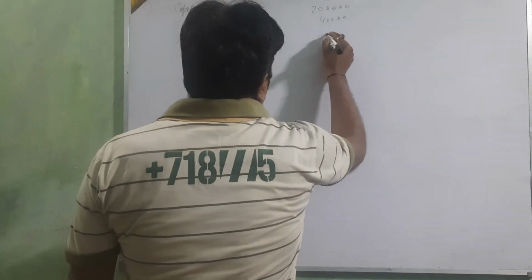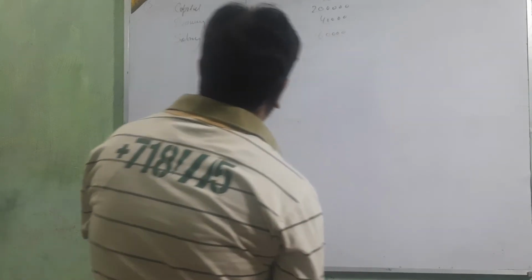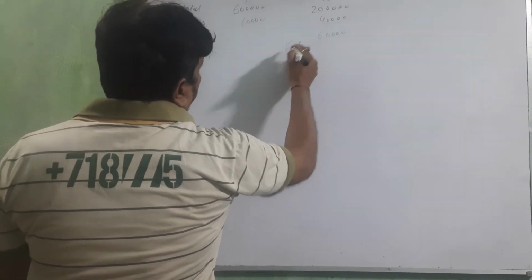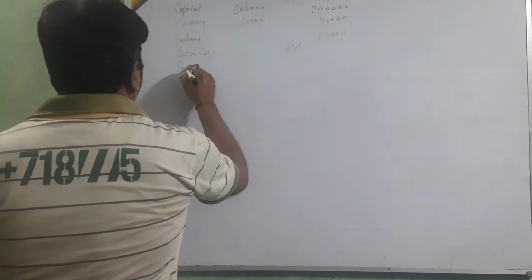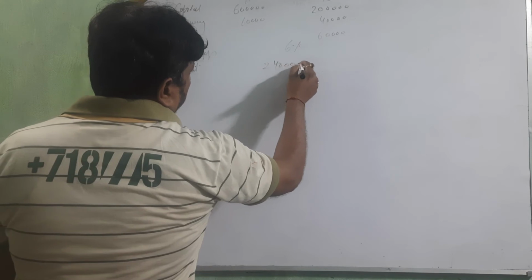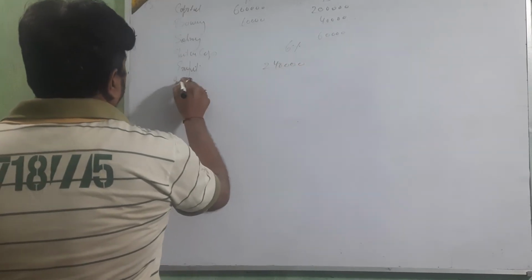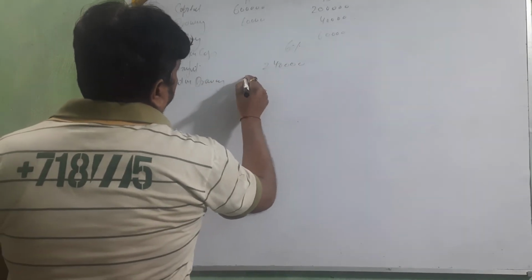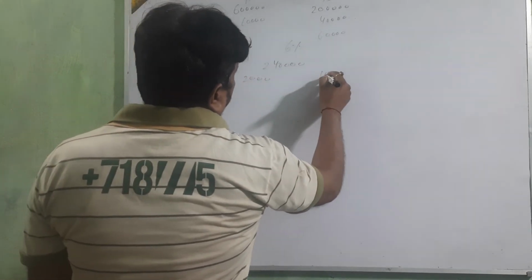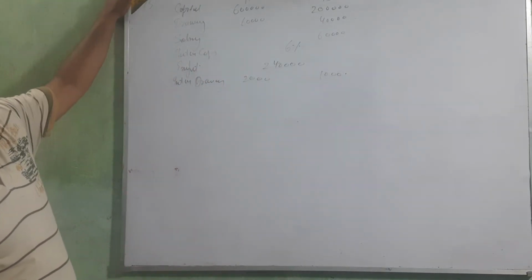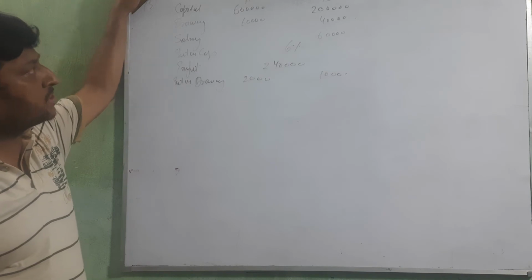Salary of B 60,000. Interest on capital 6%. Okay beta, and then profit 2,40,000. Interest on drawing 2,000 and 1,000. Okay beta, this is the summary of question number 5. This is the summary of question number 5.